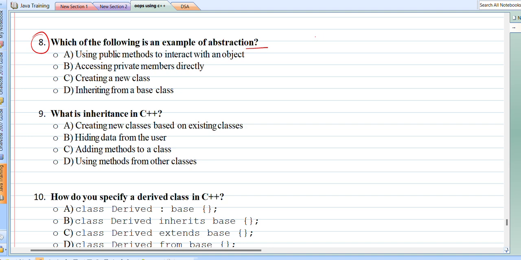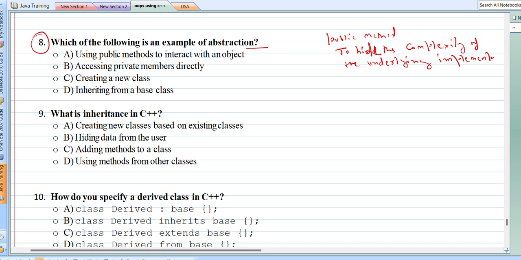Abstraction basically focuses on providing a simplified interface like public methods to hide the complexity of the underlying implementation, right? So basically this is not the correct answer option.